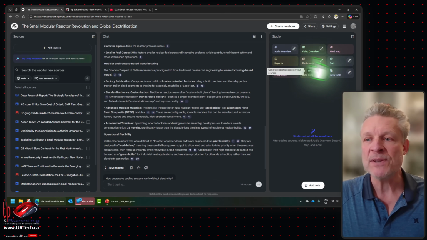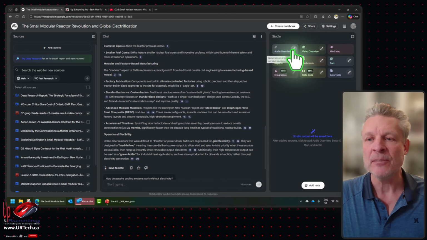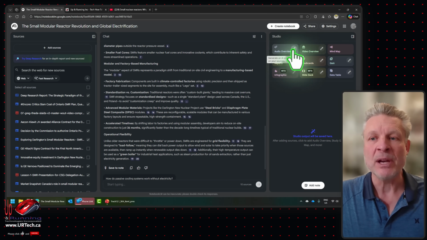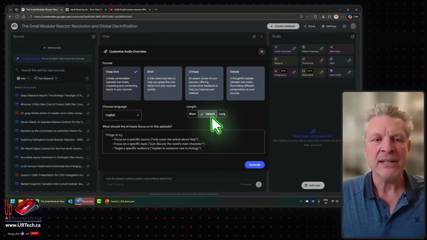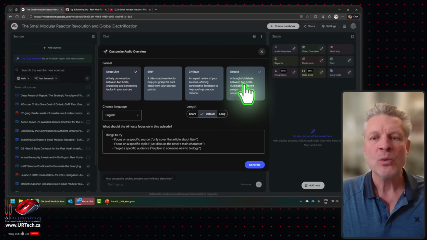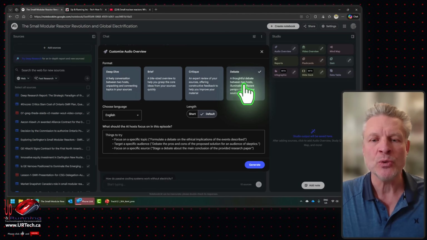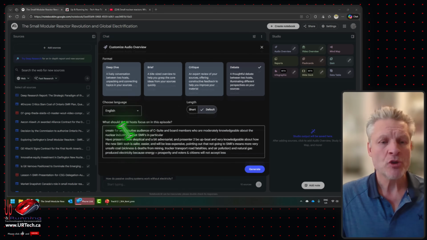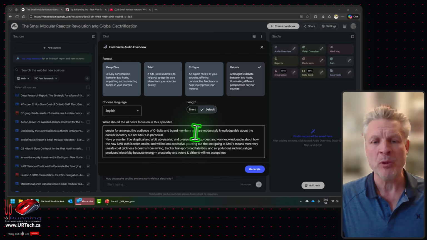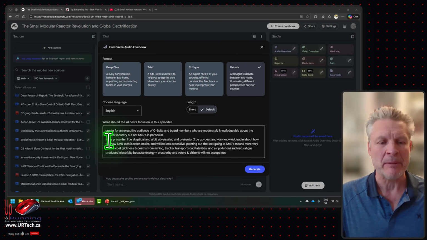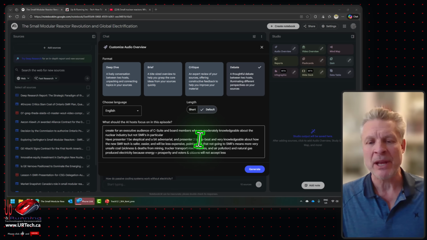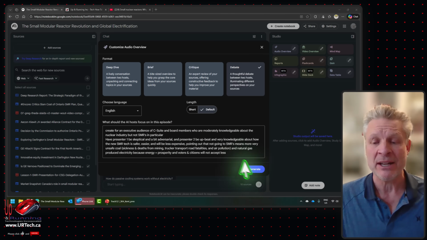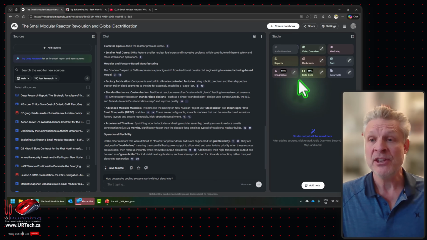Now, most of these outputs have a little pencil on them, and that means you can configure it in some way. So let's go to Audio Overview. And in this case, I want not just one person talking, I want two, like a super cool podcast. I can describe more of what I want in this text box: create for an executive audience of C-suite and board members who are moderately knowledgeable... Have presenter one be skeptical and a bit adversarial. Have presenter two be very knowledgeable about SMRs and safe... You can read it if you want. I'm just going to click generate. And this will take a few minutes and it will spit it out here on the right side.